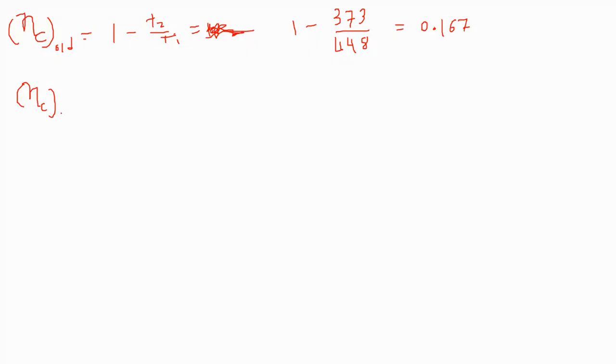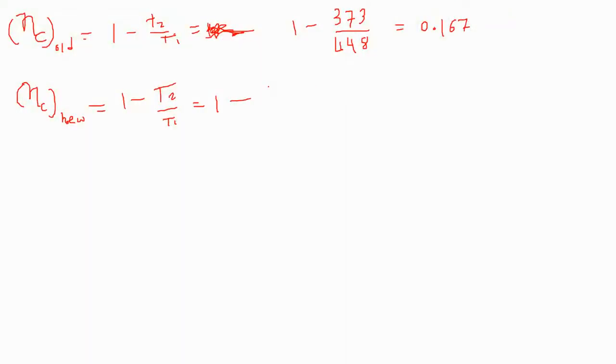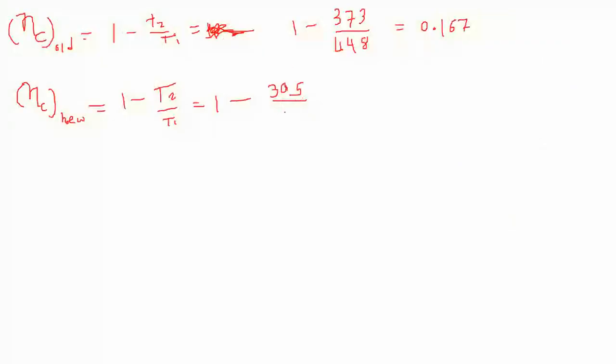This is the Carnot cycle efficiency of the old power plant. And the Carnot cycle efficiency of the new power plant is equal to 1 minus T2 by T1, which is 1 minus the heat rejection temperature of 32 degrees Celsius, that is 305 Kelvin, upon the heat supply temperature of 380 degrees Celsius, that is 653 Kelvin. When you calculate it, the efficiency is 0.533.